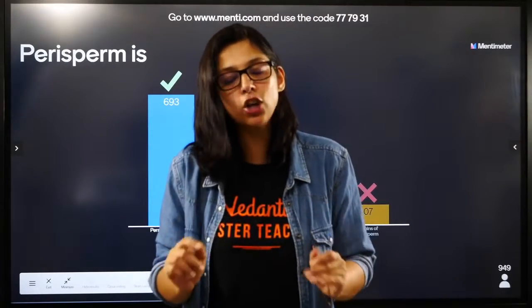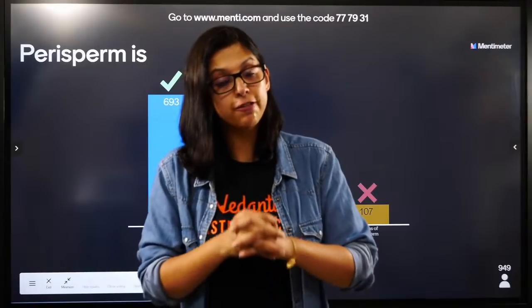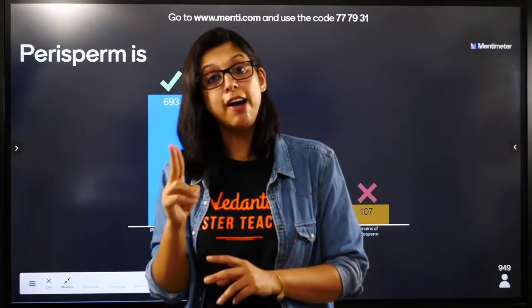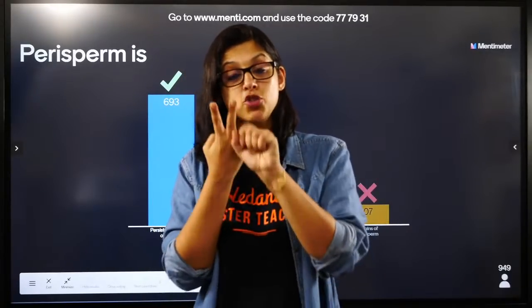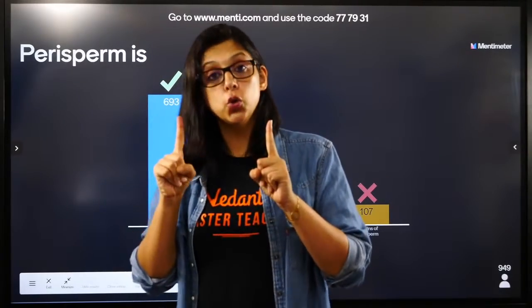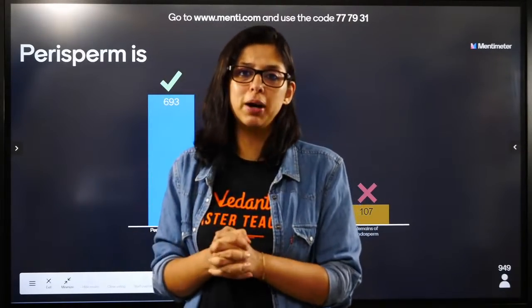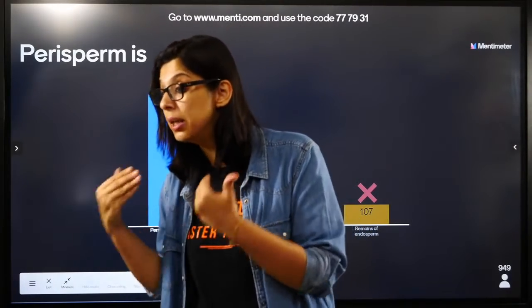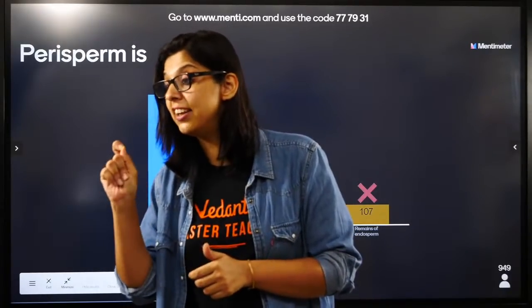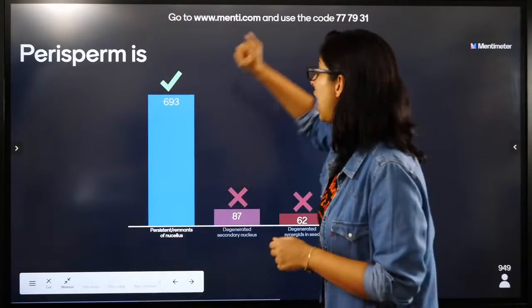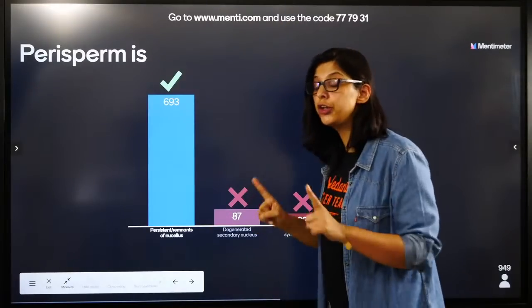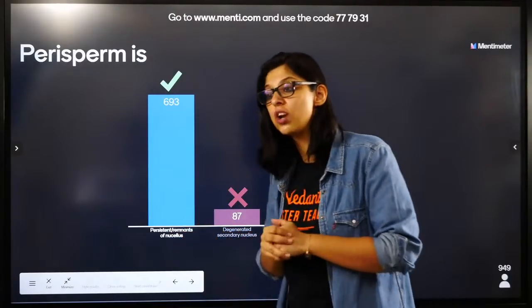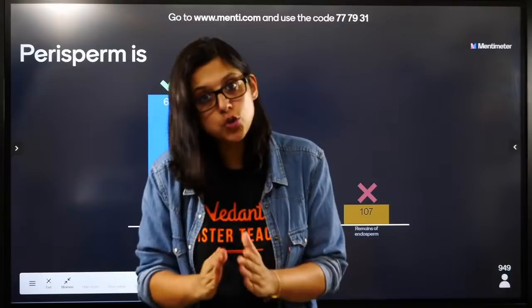Very, very, very good. Like I always tell you, Biotonians, if you want to do well, remember bio is equivalent to 2 subjects. So you have 4 subjects in NEET. You have physics, you have chemistry, you have botany, you have zoology. आप कितना भी zoology पढ़ लीजिए, you become really good with zoology, but you can only score up to a limit, and that limit is 180 marks and 45 questions. You have to do botany, and today you're doing well. Perisperm is a very common botany question. It is persistent remnants of a nucleus. You have to do well.